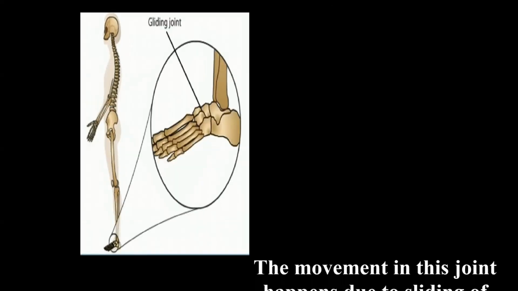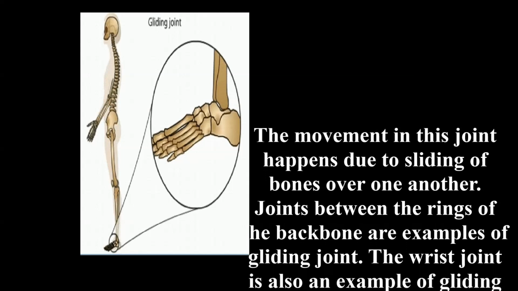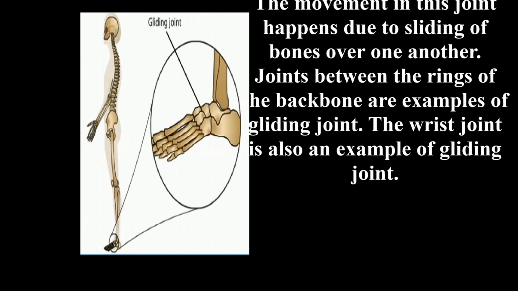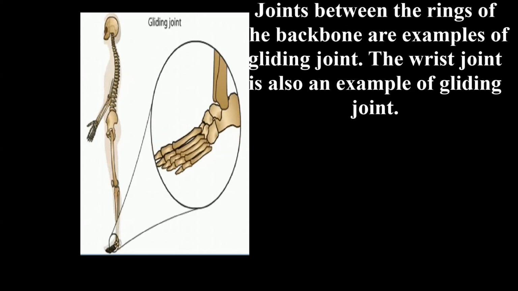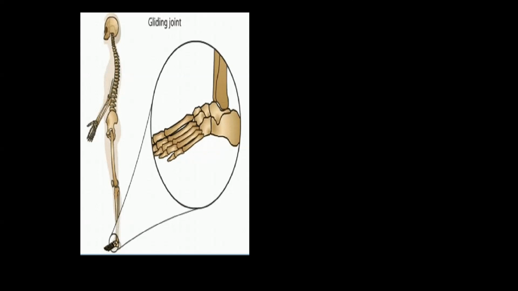Gliding joints. The movement in this joint happens due to the sliding of bones over one another. Joints between the rings of bone are examples of gliding joints. The wrist joint is also an example of a gliding joint.